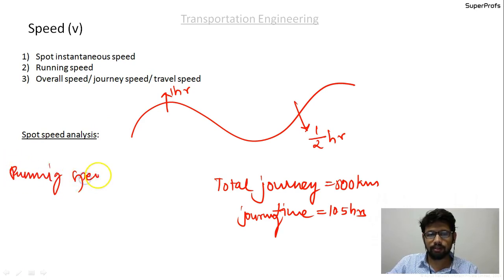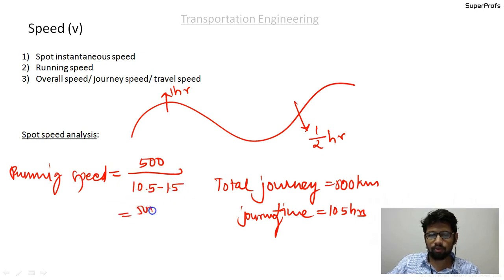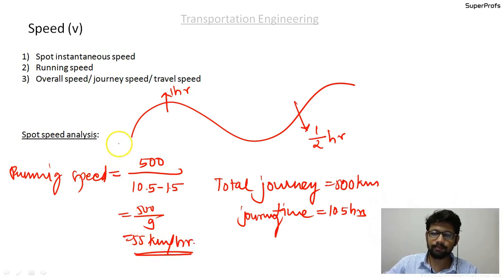So in this case, running speed is equal to 500 kilometers upon 10.5 minus 2.5 hours, that is equal to 500 by 9, which is equal to 55 kilometers per hour. I hope you understand what is running speed. It is a speed for which the vehicle is running.